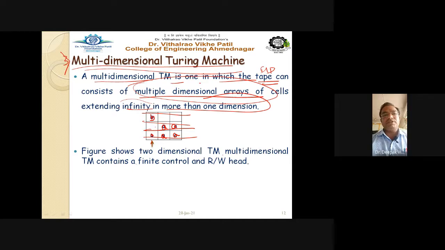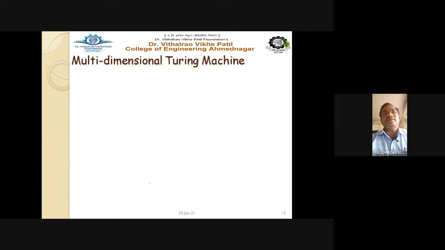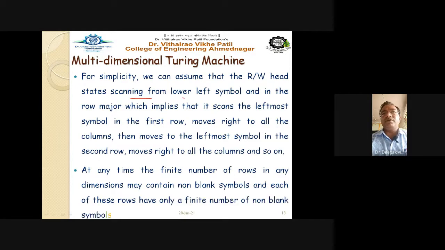A multi-dimensional Turing machine contains a finite control and a read-write head. Depending upon the state and the symbol scanned, the device changes the state, prints a new symbol, and moves its tape head. For simplicity, we can assume that the read-write head starts scanning from the lower left symbol in row-major order, which implies that it scans the leftmost symbol in the first row, moves right through all the columns, then moves to the leftmost symbol in the second row.